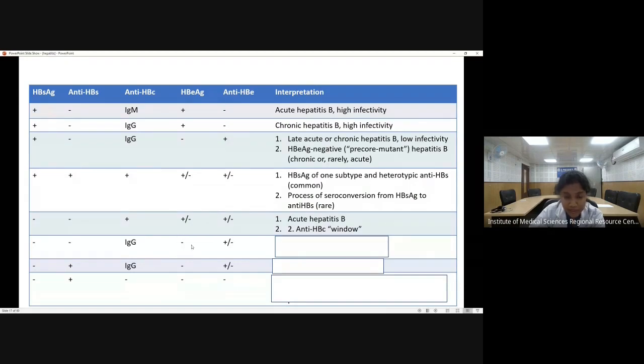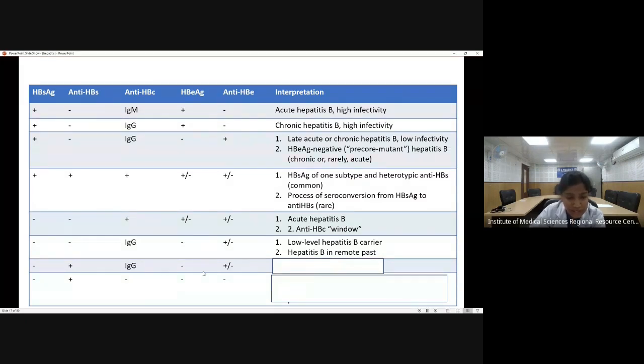HBe antigen is completely negative here. It's not positive or negative, it's completely negative. However, IgG is positive and anti-HBe can be positive or negative. So it can be either a low level hepatitis B carrier because IgG is positive, or some hepatitis B has happened in the remote past, but now he is not infective.